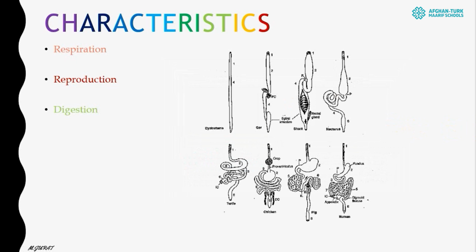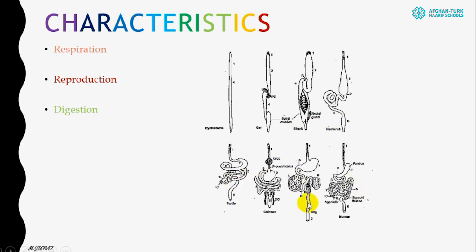Next feature, digestion. Digestion is a process in which the food that animals take in is degraded, or separated into smaller particles. In different creatures and animals, there are different alimentary canals, like the alimentary canal of the human, the pig, the chicken, the turtle, the shark, and so on.